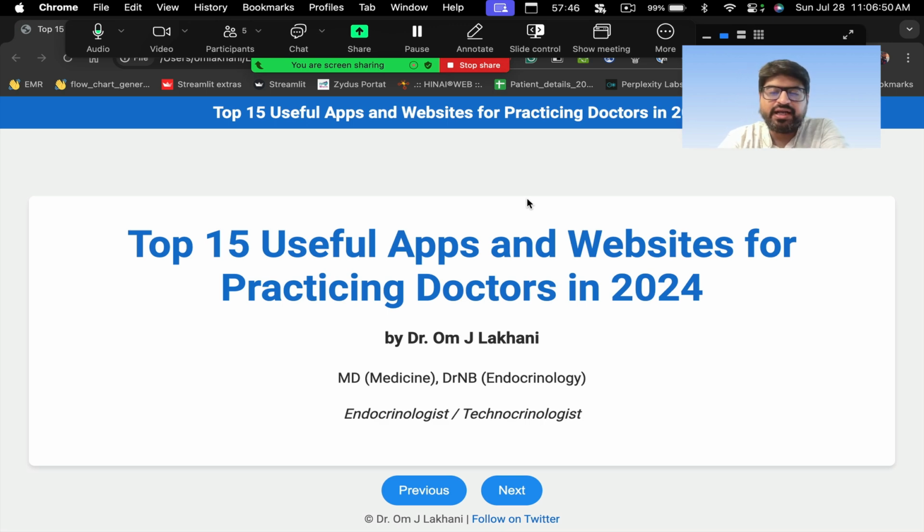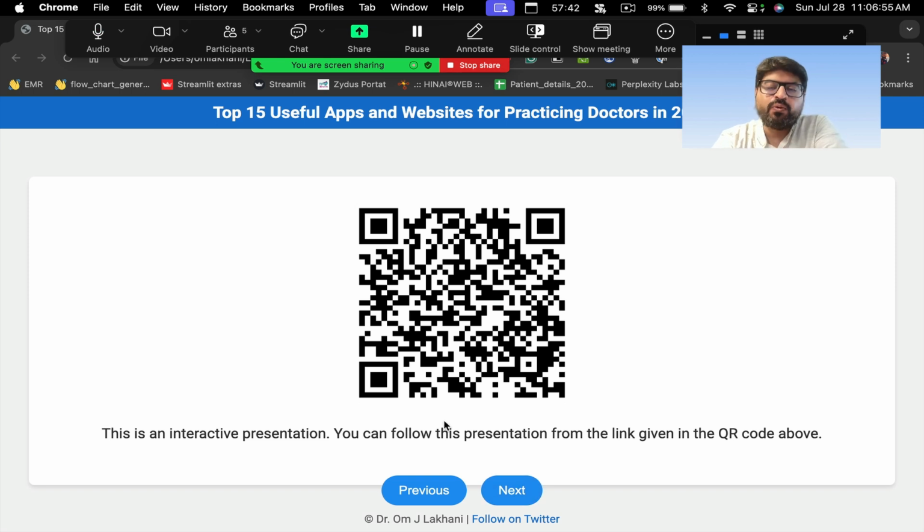So how is it live and interactive? It is live and interactive because of two reasons. One, you can see this QR code over here. You can scan this QR code and the entire presentation will open up for you. So you can follow the presentation as I talk along. You can keep scrolling ahead. You can go back. Maybe you missed a point from something I said. You can go back and have a look at the slide again.